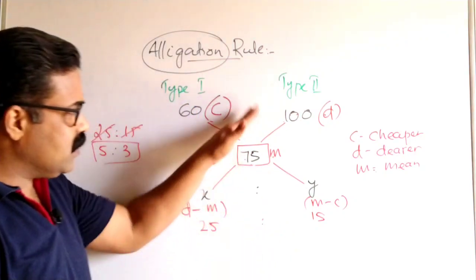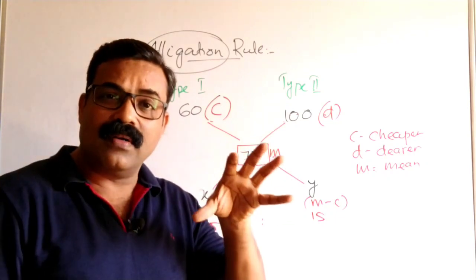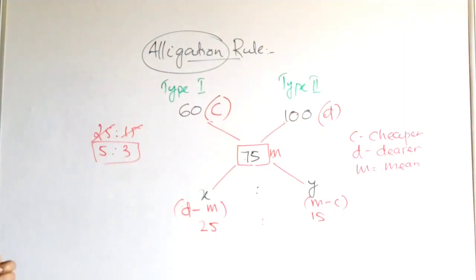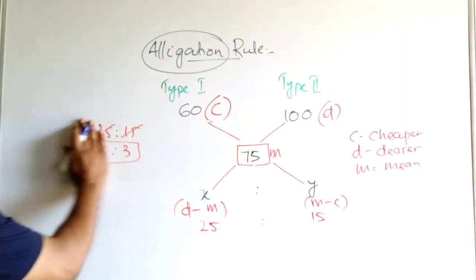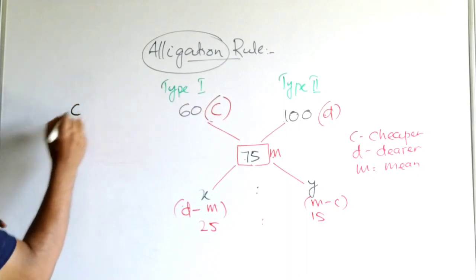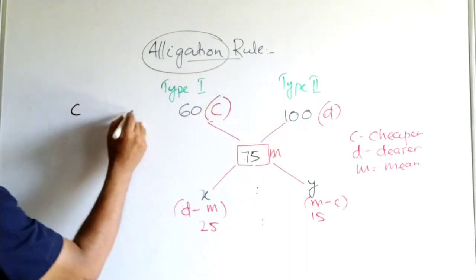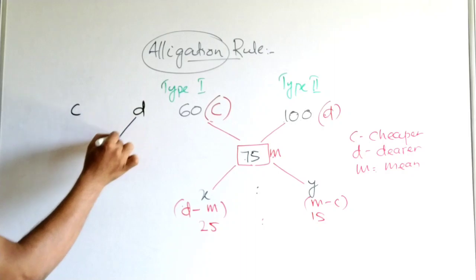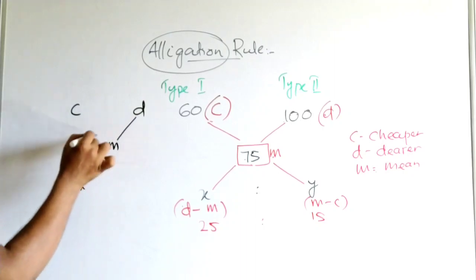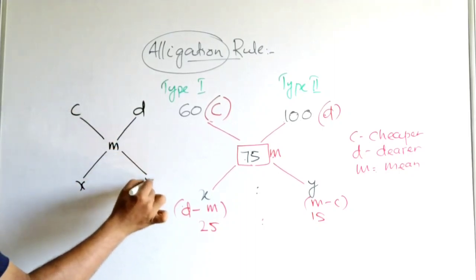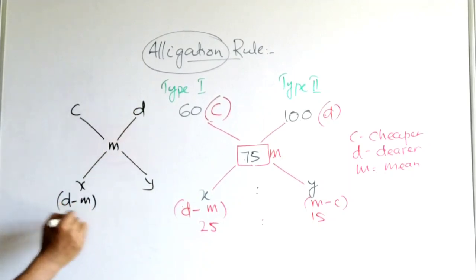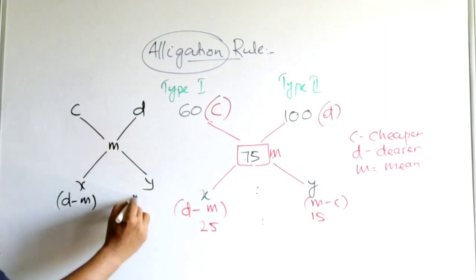To understand this, we have a very, very small method to remember it fast. What actually we do, we can show it like this. Here we have C, that is the cheaper value. Here we have D, that is the dearer, expensive value, and in the middle we have the mean value M. So D minus M will give you the X value and M minus C will give you the Y value.